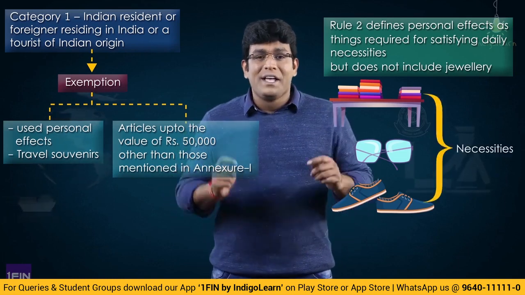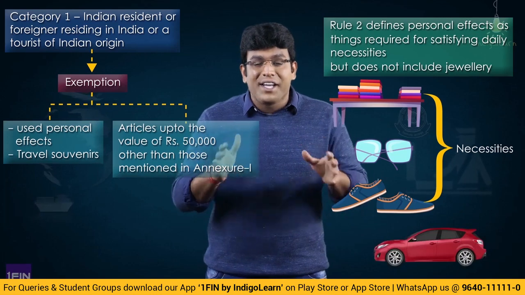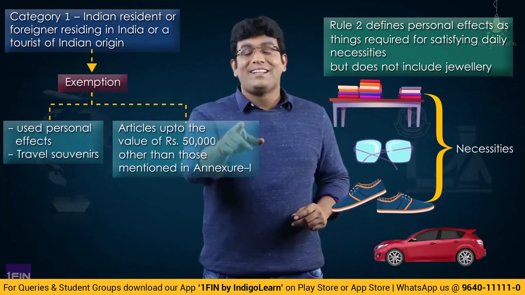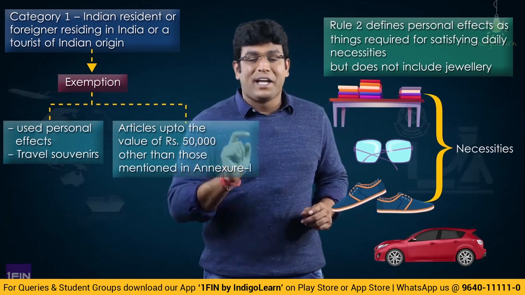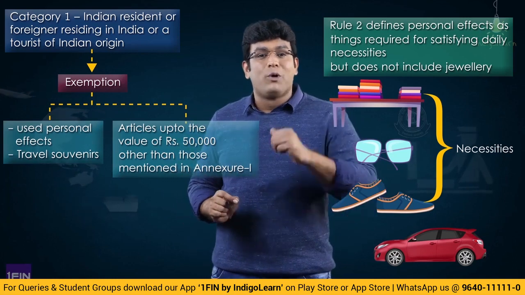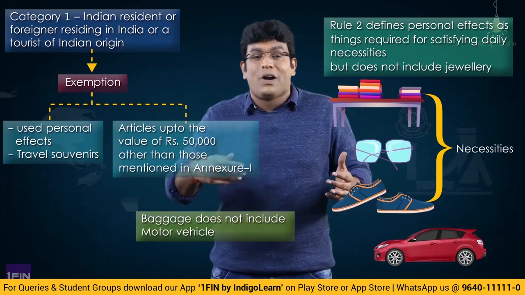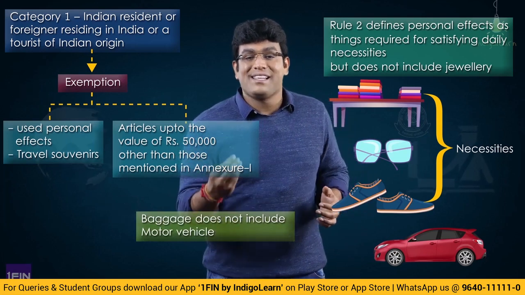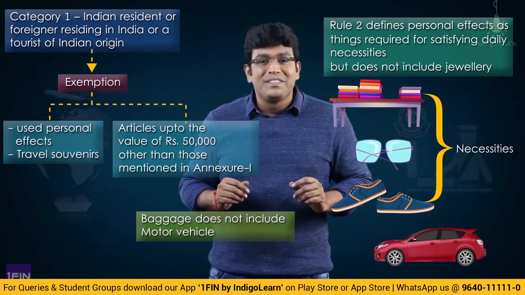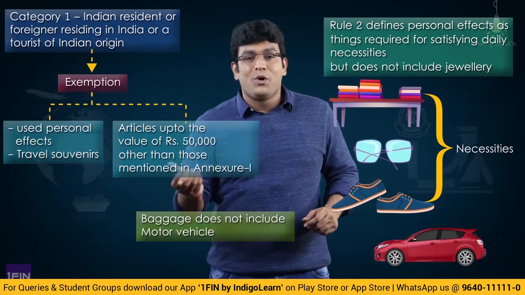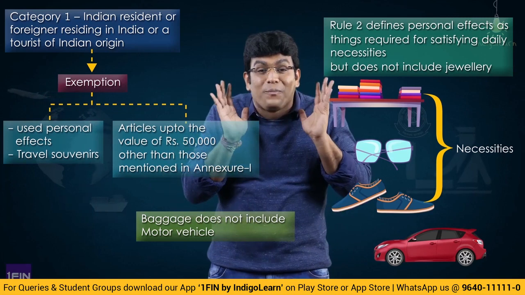Now you should not say, sir, I brought one car, car is my daily necessity. You can't say like that, because I already taught you that baggage includes unaccompanied baggage but does not include motor vehicle. You can't call whatever you want a daily necessity. Some of them might say a BMW car is necessary for me. Some might say a BMW car is wow, it's a luxury for me.